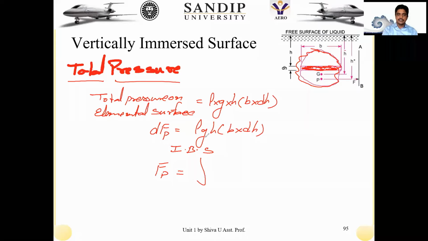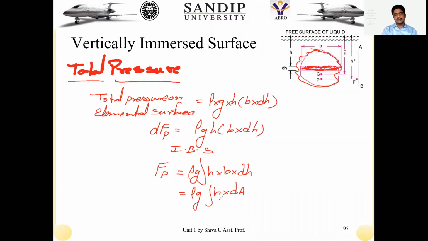It is the integral of, but rho and g remain constant because the fluid density is constant and g is the gravitational constant. Inside the integral we have only h into dA, so I can write it as rho g integral of h dA, where h is the height of the fluid element and dA is the small elemental area available on that surface.